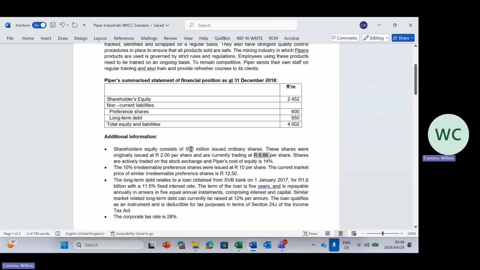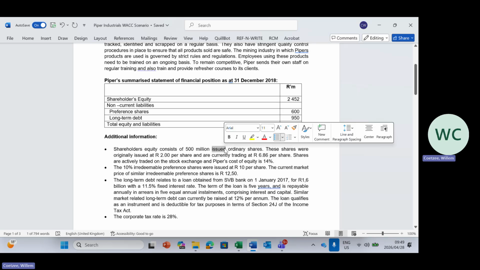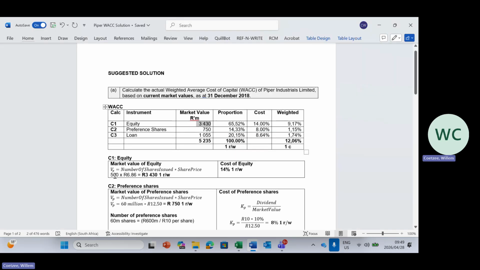And then you just multiply it by the issued shares, issued, not the authorized, to get this simple answer here. So 500 million times R6.86. Do that. Don't get confused with your decimals. We're working in billions here, or millions, or whatever the case may be. In this case, we clearly stated in millions. So 3.43 million, which relates to billions. Just be careful regarding that.